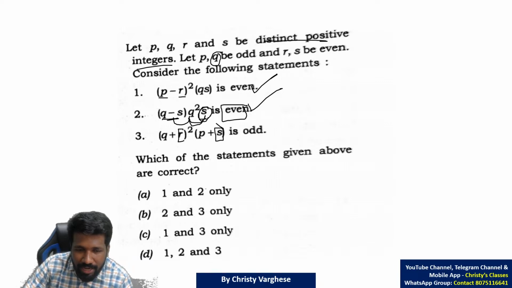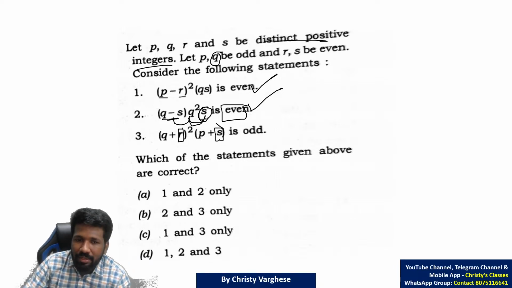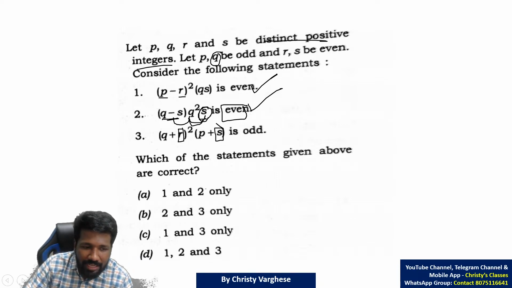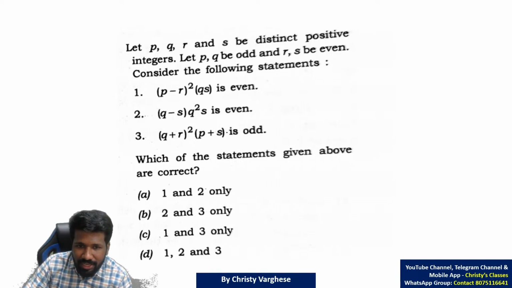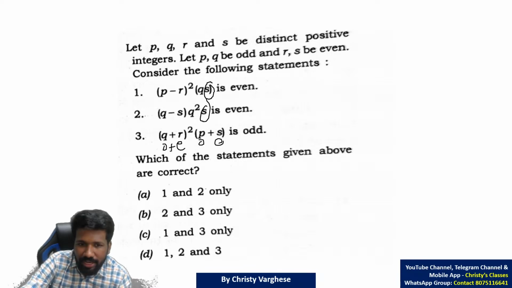R is there, but that is part of a sum only. In the sum, you cannot that easily say. So you have to individually check it. Here it was part of a product, that is why it was easy. So here R is even, S is even, Q and P are odd. So write it down and now use this idea.